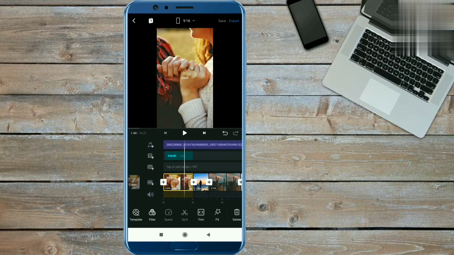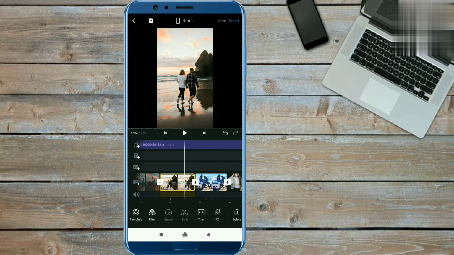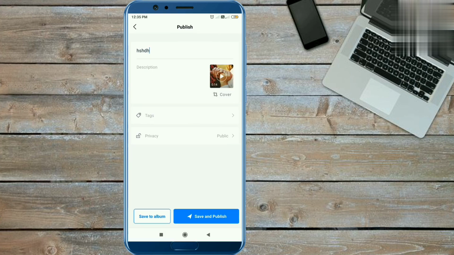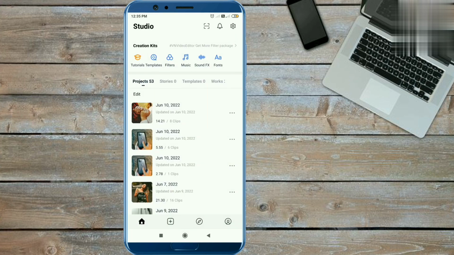You can save this video. To save this video, click on the export option from the top right corner, and tap done from here. Then guys, you have to click on the save to album option and your video will be saved.